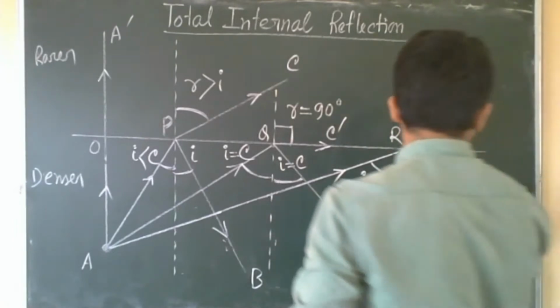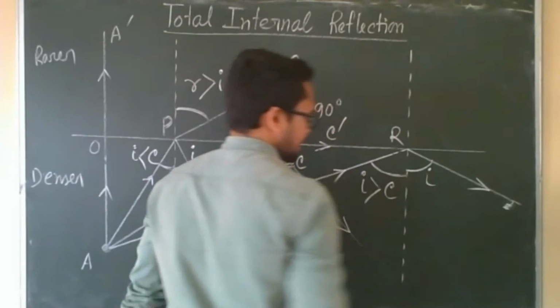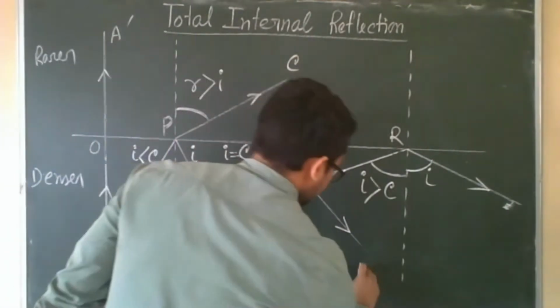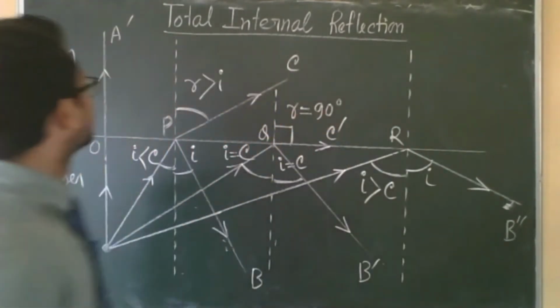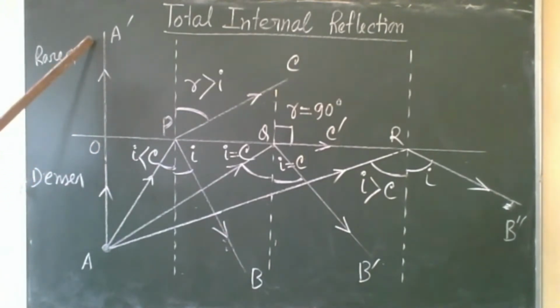It will follow the law of reflection, obviously. So this angle is also equal to i. Give name here B double prime. This is B prime and B double prime. So for normal incidence, the ray will enter into the second medium along the normal.